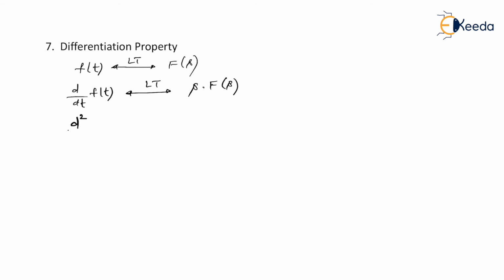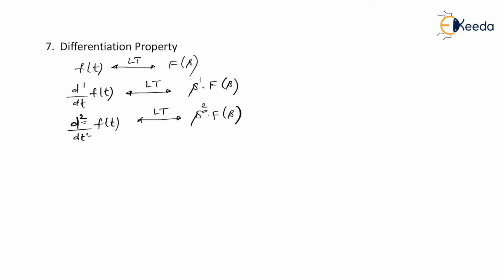In case you have d square by dt square f of t, then its Laplace transform is simply s square F of s. So I'm sure you understand that you have to see the order of derivative. If the order of derivative is 1, then it is s raised to 1. If the order of derivative is 2, then it is s square times F of s.